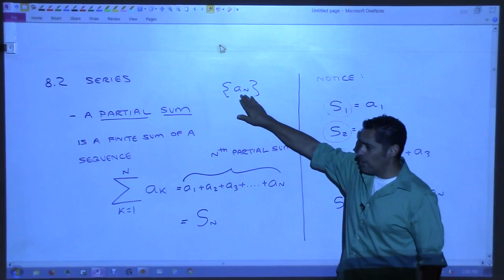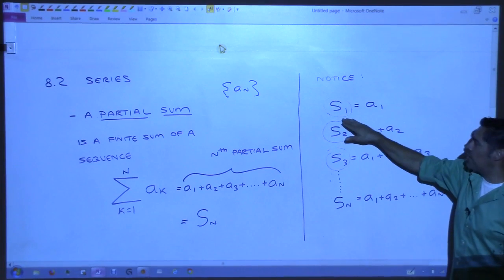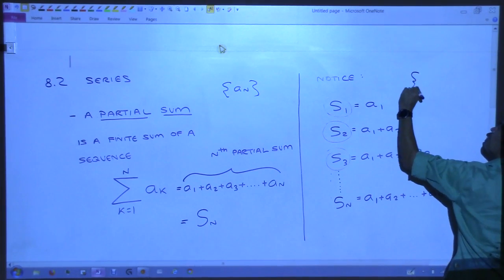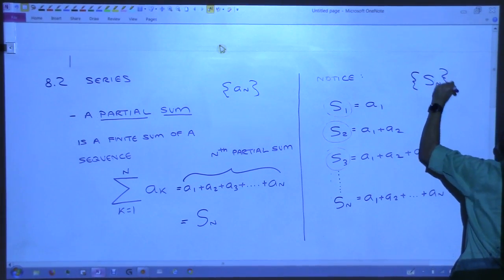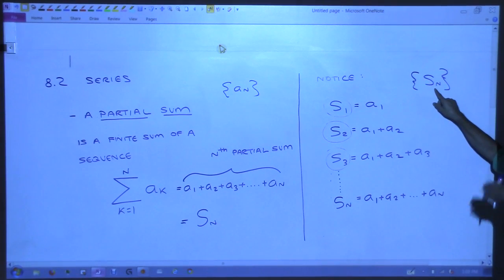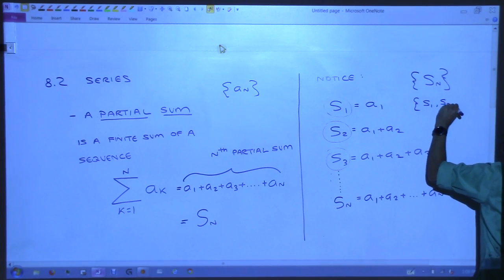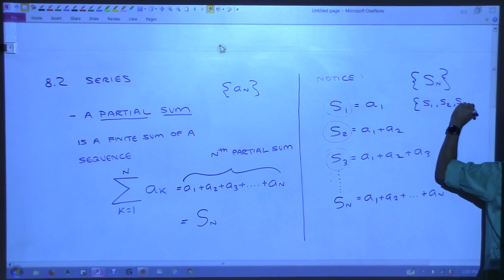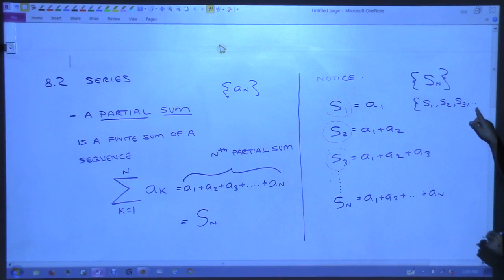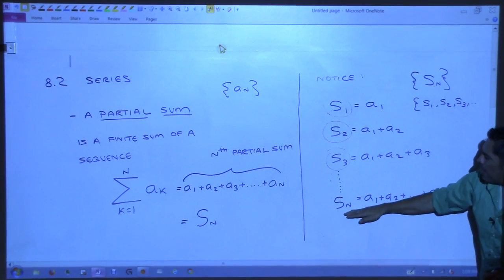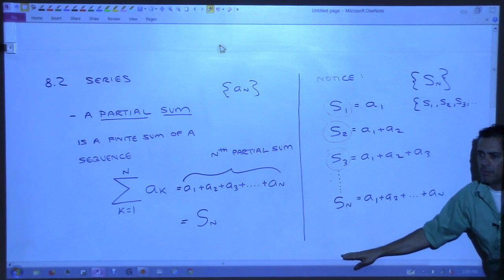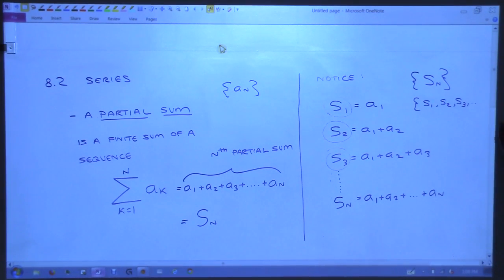We have the original sequence, but now we've created a new sequence. We could look at this new sequence as the sequence S sub n, couldn't we? It would be S sub 1, comma, S sub 2, comma, S sub 3. Make sense? We could actually look at this as an infinite sequence also, because we could stop at n, but you could keep going, right? This sequence would keep going as long as we want to keep adding things up.